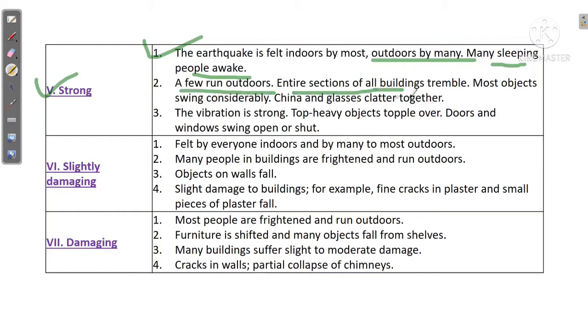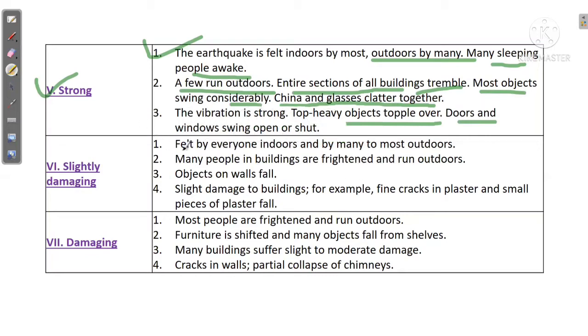The entire section of all buildings trembles. Most objects swing considerably. China and glasses clatter together. Whatever china products and glasses are inside your house can clatter and make noises, by which you can understand that a considerable earthquake has occurred. The vibration is so strong that top-heavy objects topple over, and doors and windows swing open or shut. By this also you can understand the earthquake.